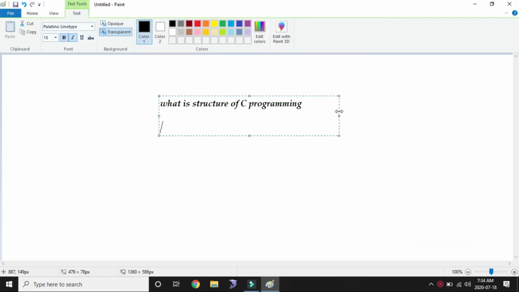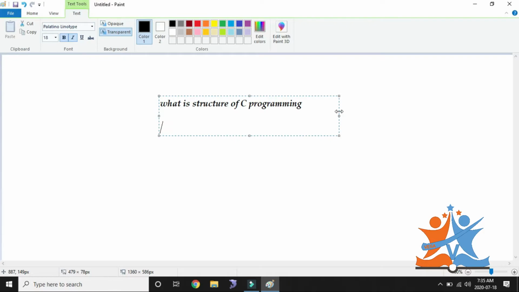instructions. Okay. In previous languages, like before 1972, some languages did not have a structure, and some did. Those languages we call low level programming languages, like A, B, B plus, Basic, Pascal, COBOL, and BCPL.